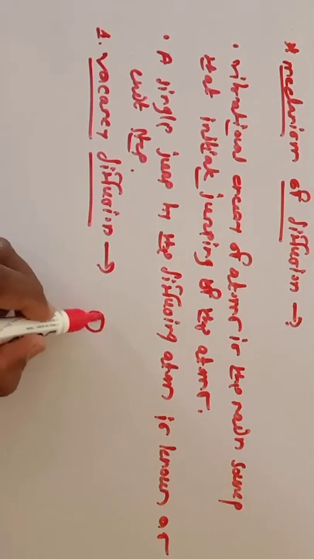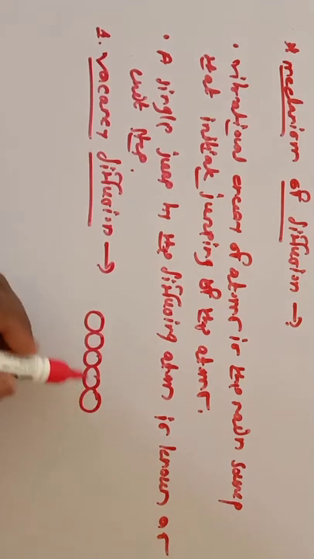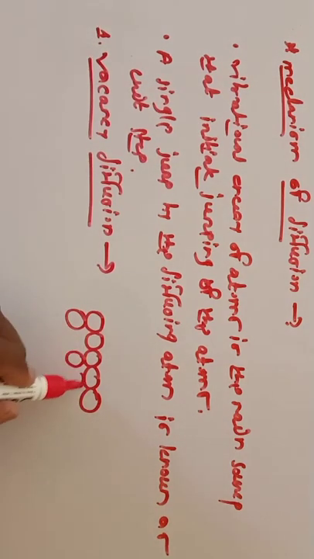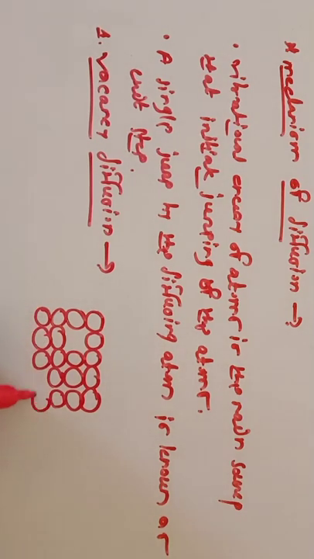That is the solid, it is made up of atoms. Okay, then if you consider this solid, and this is the vacancy, the movement of these atoms from their original place to the vacant site is called vacancy diffusion. So you observe, there is a vacancy in the material or in the solid.